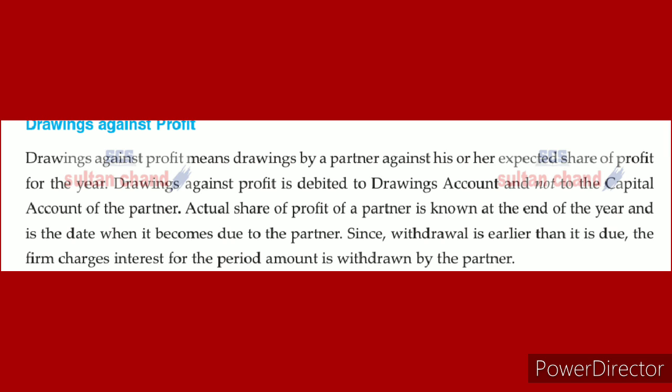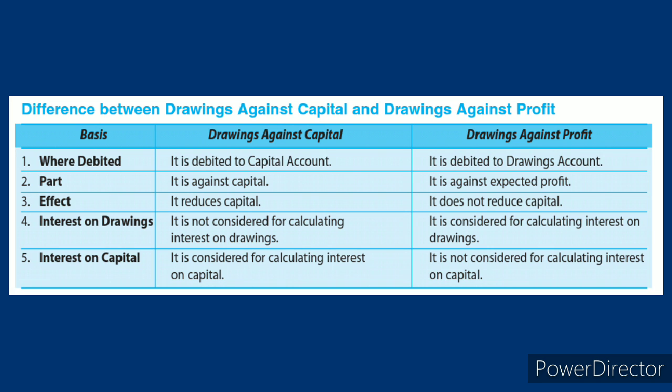That is drawings against profit. And some more differences are there. I think you can understand better with the differences between drawings against profit and against capital.